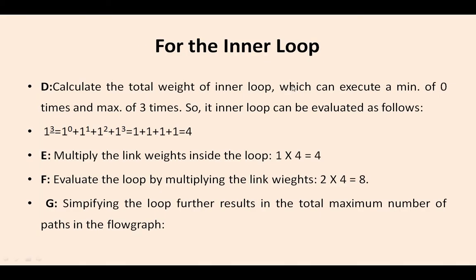Calculate the total weight of the inner loop which can execute a minimum, that is 1 to the power of 3 is equal to 1 0 plus 1 1. Total we got 4. Multiply the link with weights with the inner loop. Evaluate the loop by multiplying the link weights. Simplify the loop further, resulting in the total maximum number of paths in the flow graph.